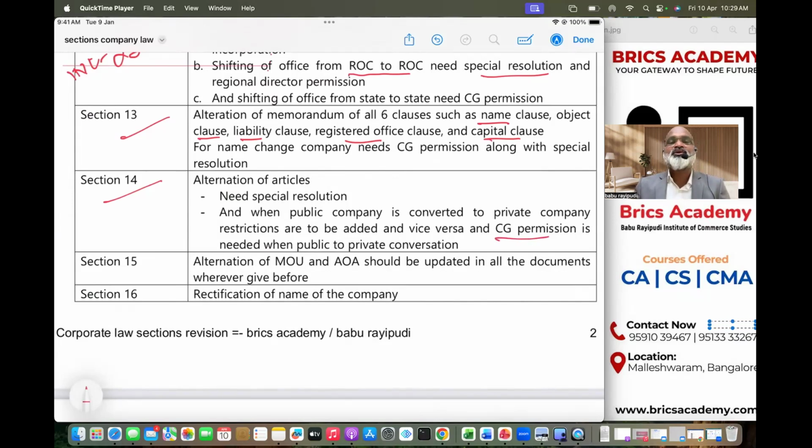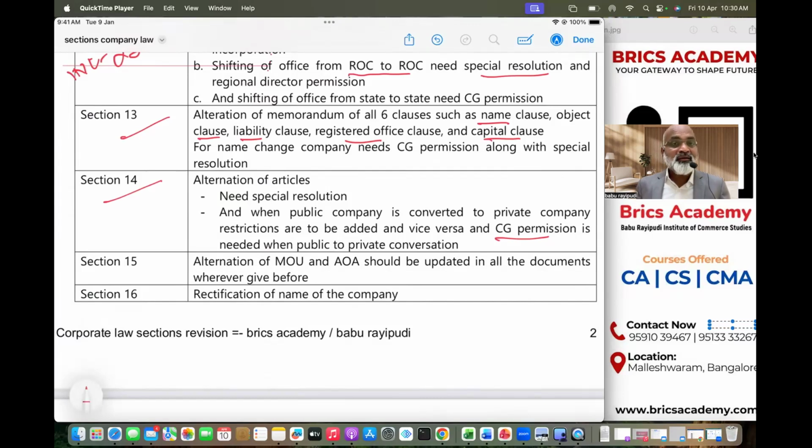What is that situation? The situation is very simple. Generally articles change will come the moment when the nature of the company changes. I repeat, articles alteration will come into existence the moment you change the nature of the company. Say, for example, you want to move from private company to public company. Under Section 18, we talk about conversion of companies. And if you want to convert private company to public company, you will have to remove the restrictions because a private company is becoming public company.